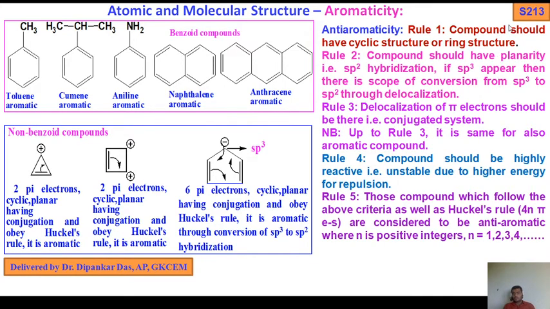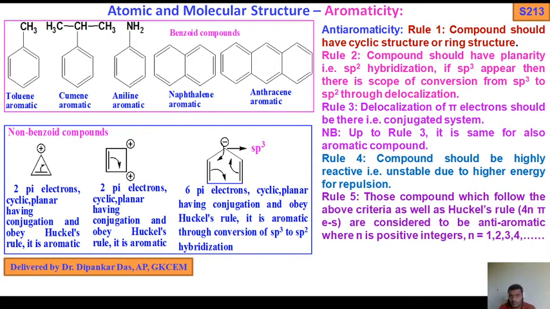Rule 1: the compound should have a cyclic structure or ring structure. Rule 2: the compound should have planarity, that is sp2 hybridization.